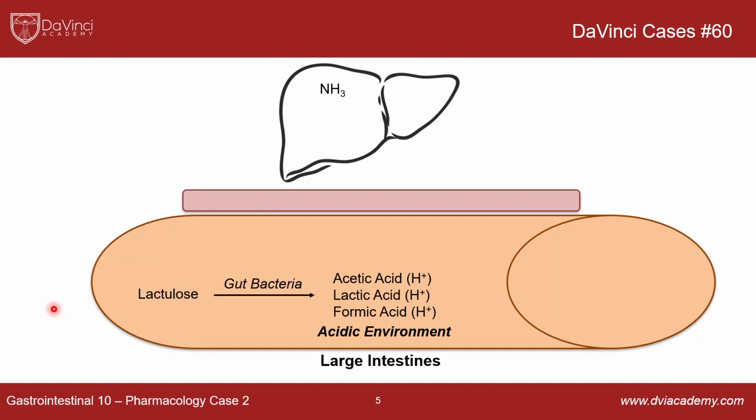Additionally, what you've got to remember, as a byproduct of being converted by gut bacteria into all these acids, it creates this acidic environment, which is also important for ammonia. So ammonia, if we focus up here in the liver portion of the diagram, ammonia has a number of ways that you can get rid of it from the body.